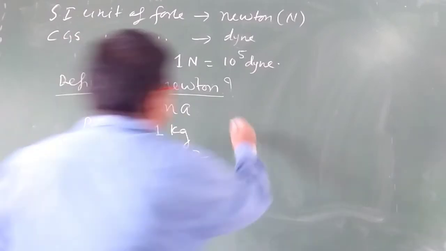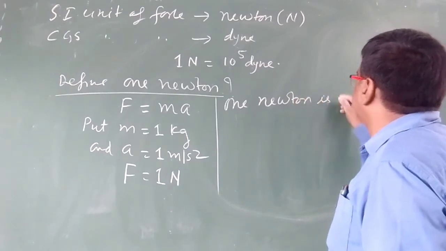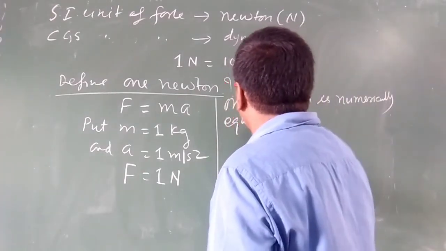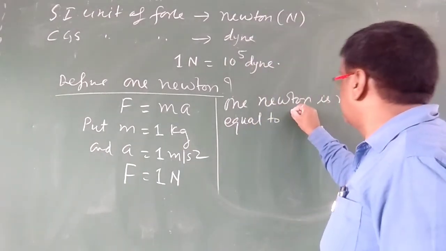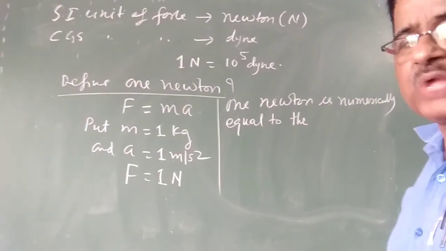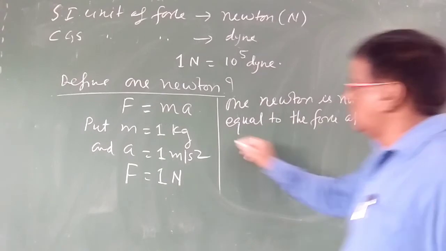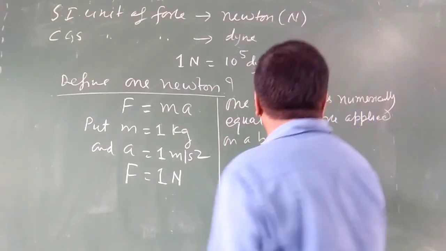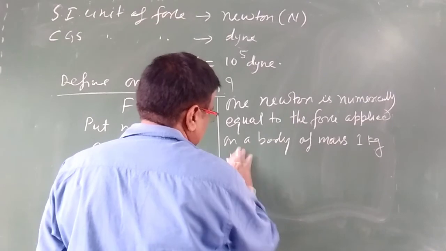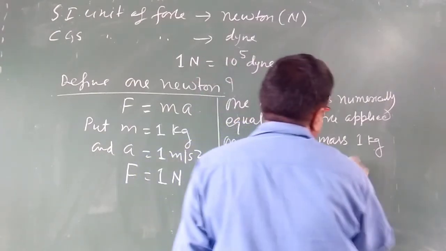So we can write here: 1 Newton is numerically the force applied on a body of mass 1 kg producing unit acceleration.